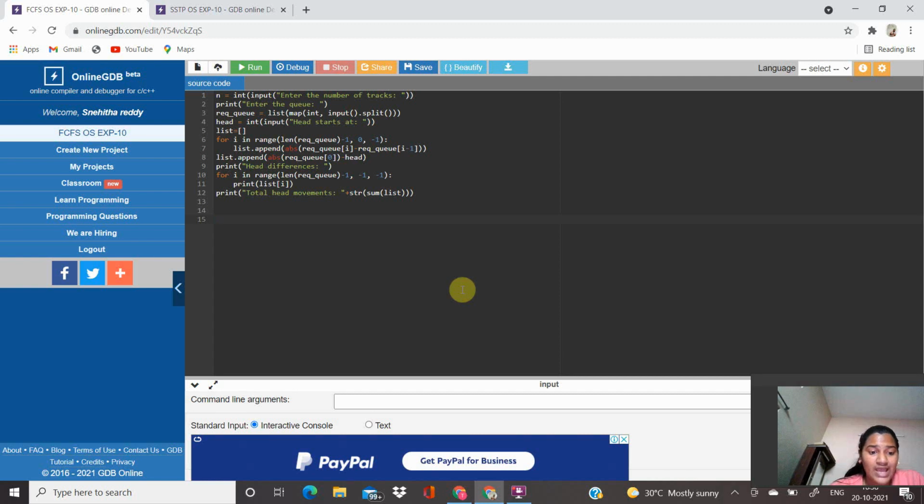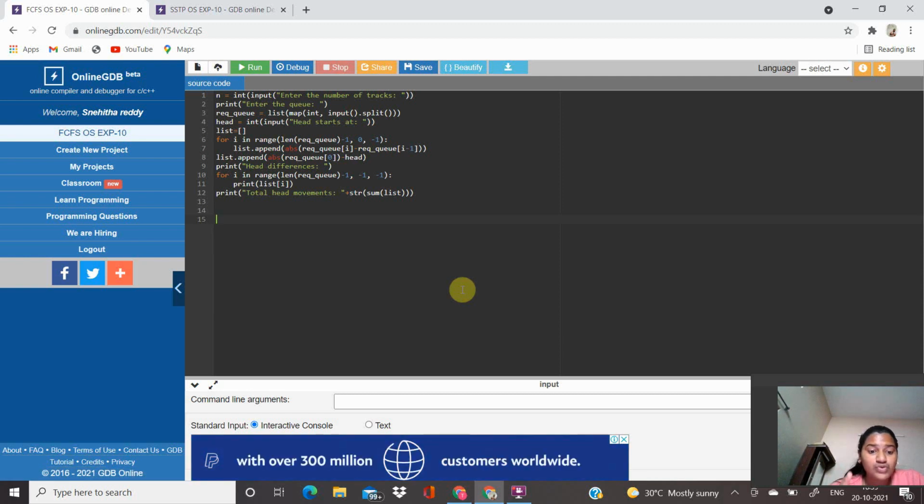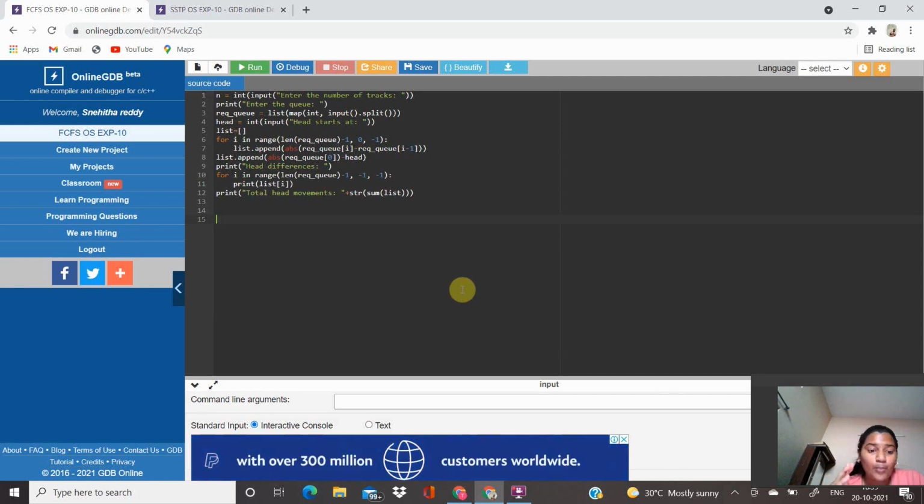In the SCAN algorithm, the disk arm starts at one end and moves towards the other end, serving requests as it reaches each cylinder, until it gets to the other end of the disk. At the other end, the direction of head movement is reversed and the serving continues, and the head continuously scans back and forth